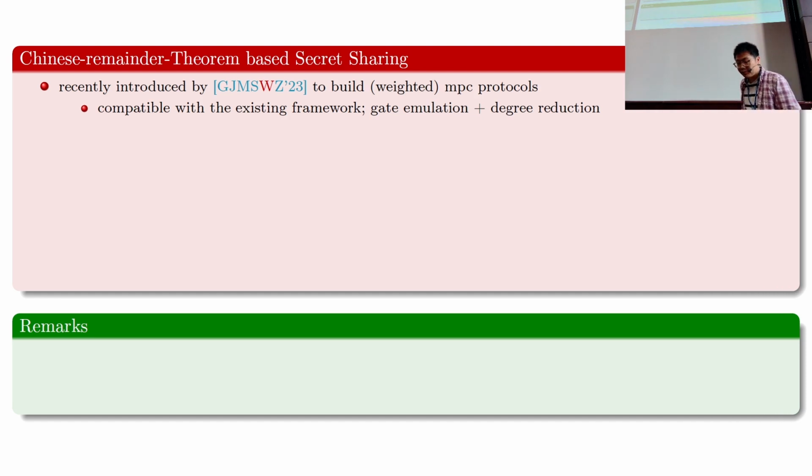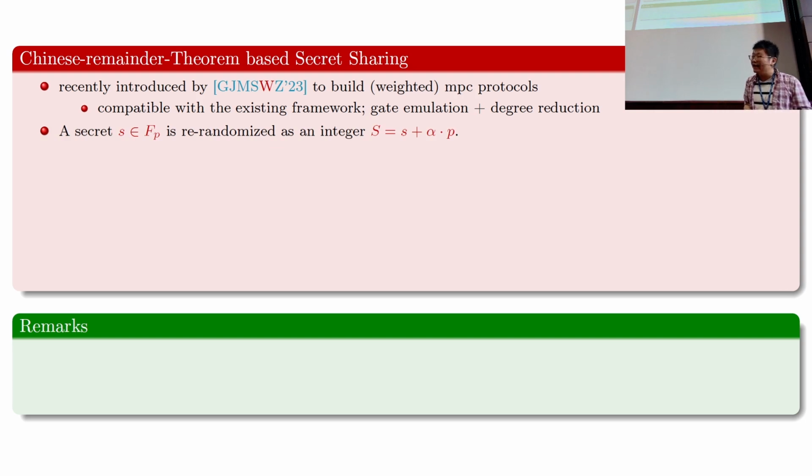The key point about the prior work is that they show that this CRT-based secret sharing scheme is also compatible with the existing framework of designing MPC protocols, in the sense that you can emulate the circuit gate by gate, and whenever you have a multiplication gate, you just do a similar degree reduction protocol. I won't go into the detail of this, but just to give you a rough idea of how we can achieve a rate one, constant rate secret sharing scheme.